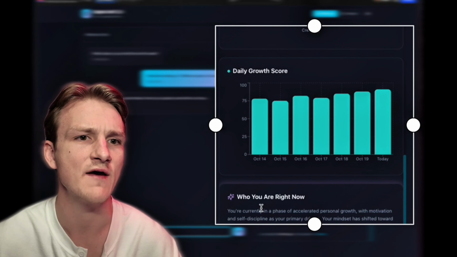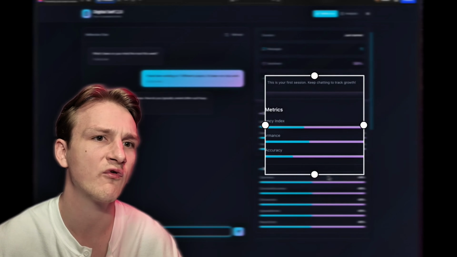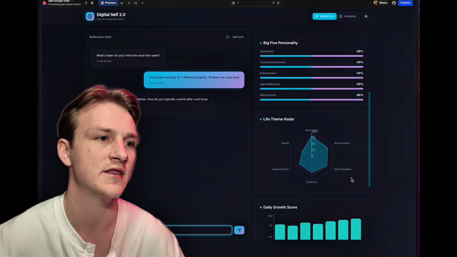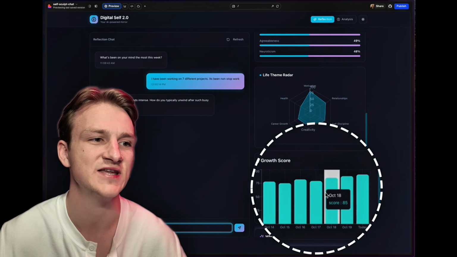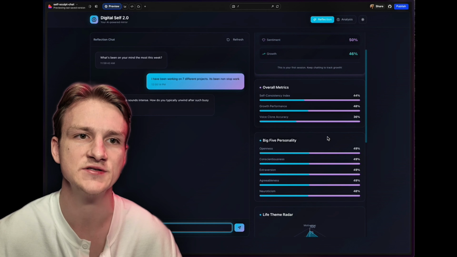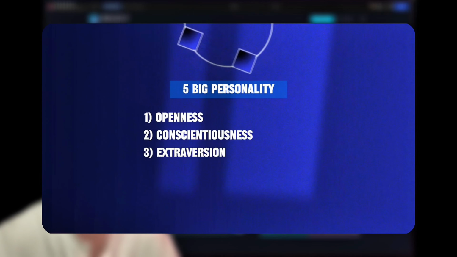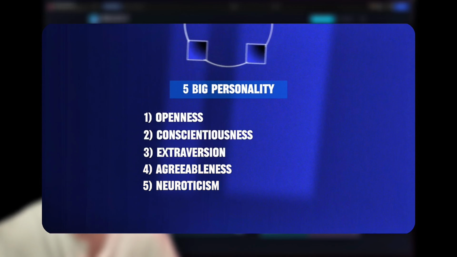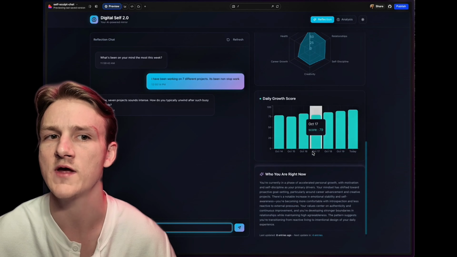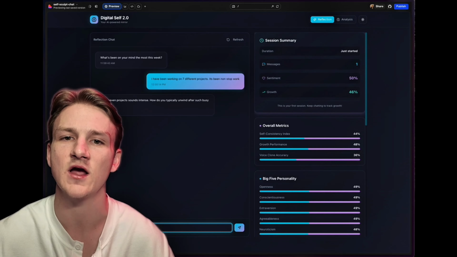Within the dashboard overview, we have the Who Are You section, which is a real-time summary that evolves with every conversation. Overall metrics, your 5 big personalities, and the life theme radar, as well as daily growth score. Confidence score, this is how well the app thinks it understands you. Personality dimensions, your openness, conscientiousness, extroversion, agreeableness, and emotional stability. The topic radar is a visual map of what you talk about most, your goals, creativity, relationships, and health. Who Are You is a real-time summary that evolves with every conversation.